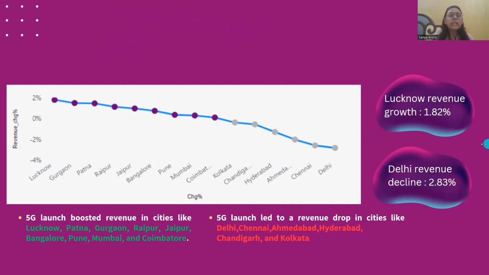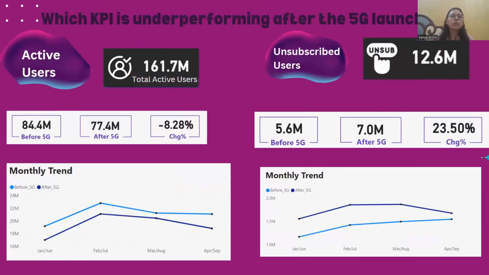Now let's move on to our second analysis, which is which KPI is underperforming after the 5G launch. So here we can see two KPIs are mentioned, which have seen an underperforming performance. So active users and unsubscribed users. Clearly, it can be seen over here that before 5G, their active users were 84.4 million, but after 5G, their active users dropped to 77.4 million, and it is a decline of 8.28%.